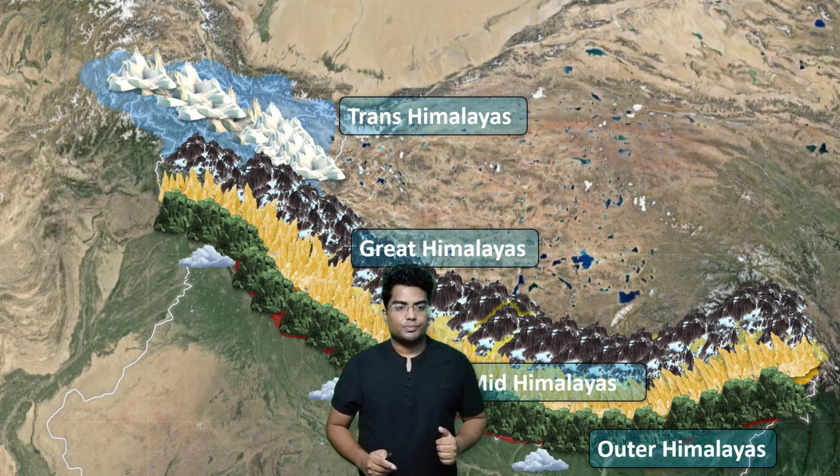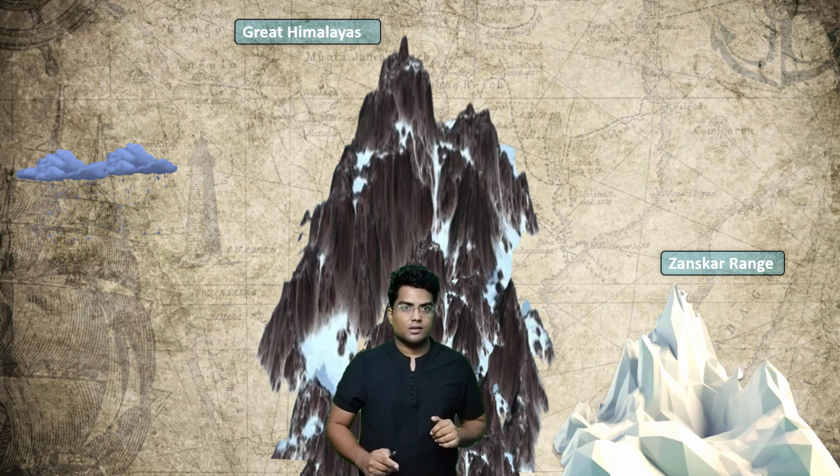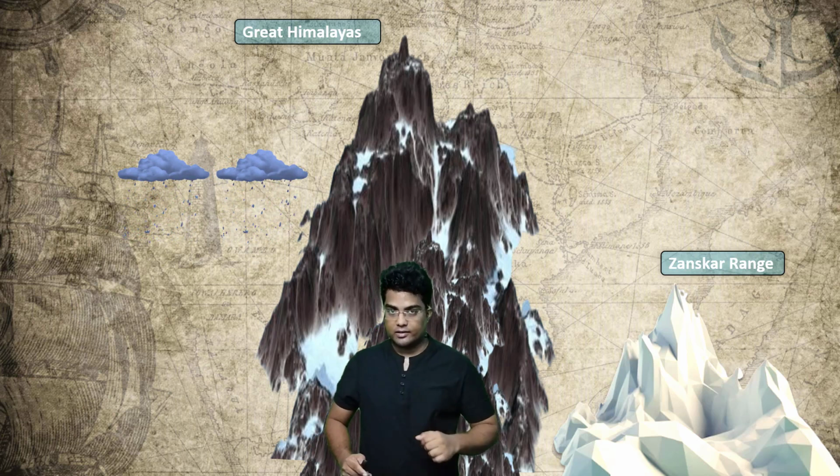Let me just show you a perspective. Okay? As you can see, the Great Himalayas are quite tall and they prevent these clouds with moisture from reaching the Zanskar range. As you can see, these clouds with moisture are prevented from reaching the Zanskar Range and the Ladakh Range. And that is why the Zanskar Range and Ladakh Range are pretty much dry regions. They are cold but without any moisture.